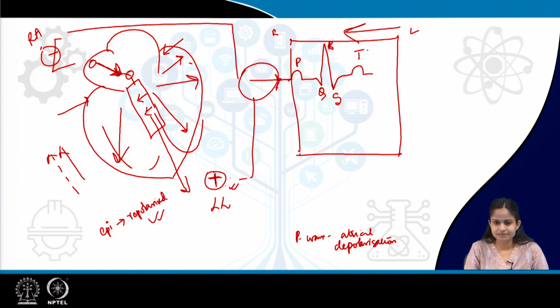Now, the question can come that in ventricular depolarization we have got three types of depolarization in three segments. That means there is a septal depolarization, there is a ventricular depolarization, and there is a basal portion depolarization. But in repolarization we have got only one wave. It is because the repolarization process is very slow. The repolarization process is very slow because of the nature of the potassium channels.